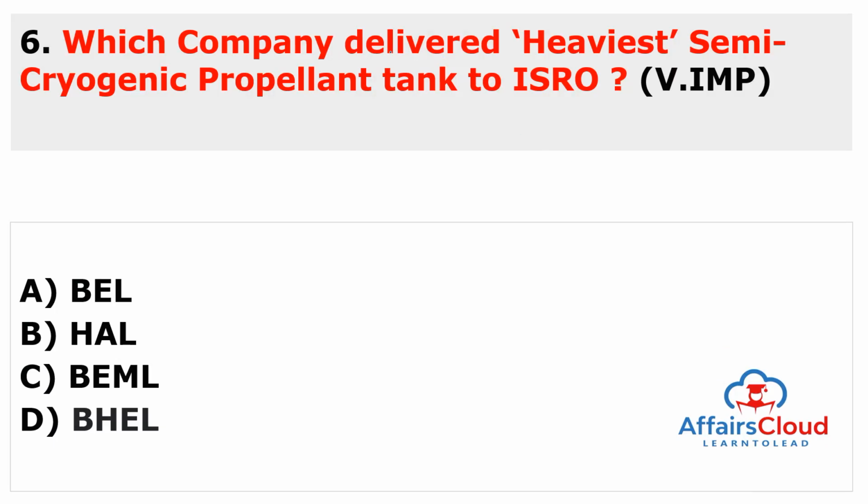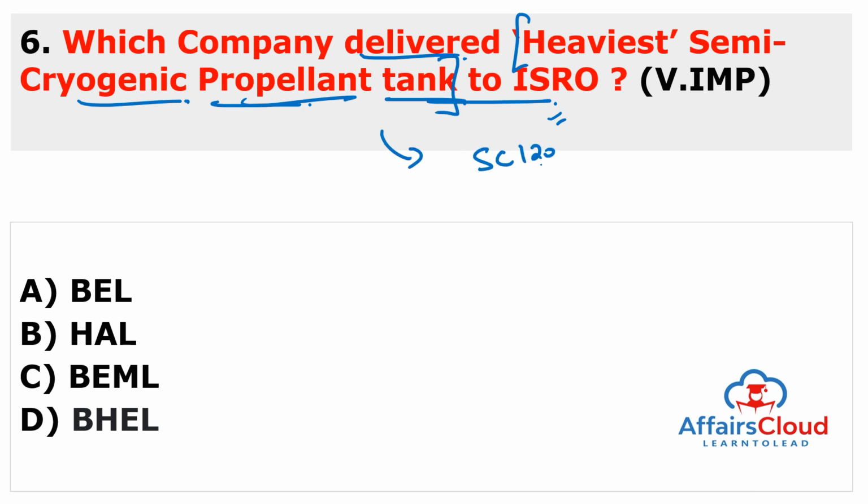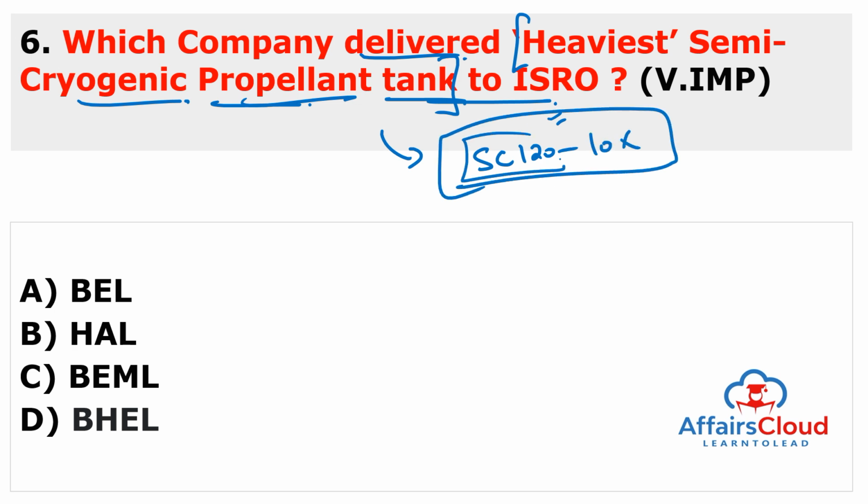Next is, which company delivered the heaviest semi-cryogenic propellant tank to ISRO, Indian Space Research Organization? So the keyword under this question is the heaviest semi-cryogenic propellant tank, and the name of this tank is SC-120 LOX. If you can remember, you can. Otherwise, you can just remember SC-120. And it is delivered to the Indian Space Research Organization.